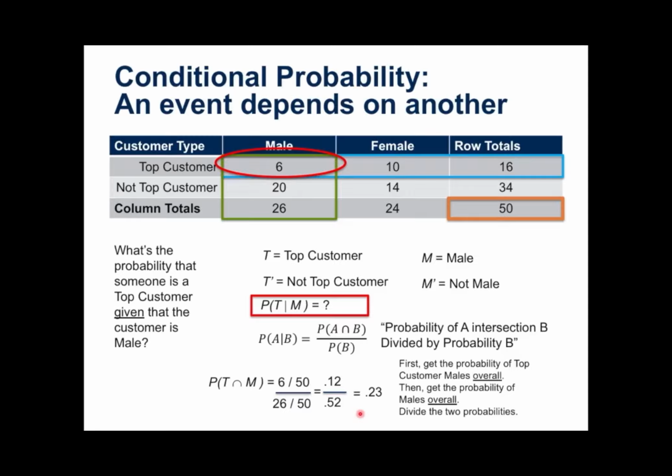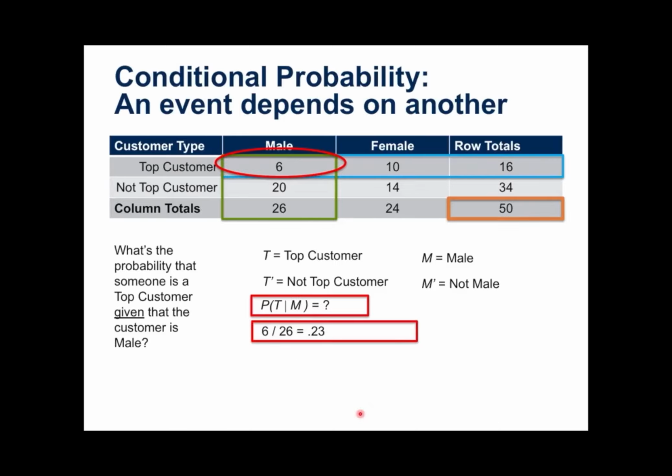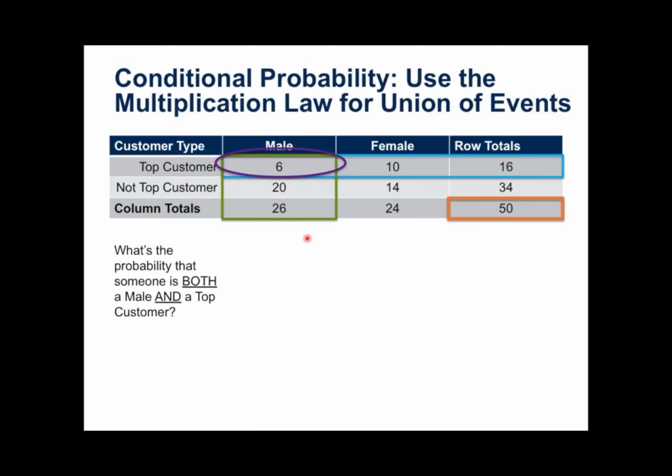So here's an interpretation. I now know that the probability that someone is a top customer given that they're male is 0.23. Or in other words, if I were to select someone at random from the whole sample, I'd have a 23% chance of finding a top customer given that they're male, because I'm really only looking at this column. I was given the information ahead of time that they're male, and so I'm only dealing with this 26 out of 50. That's really helpful to narrow that down.